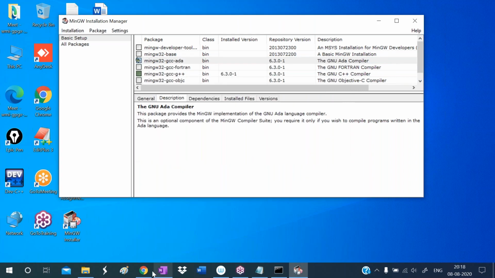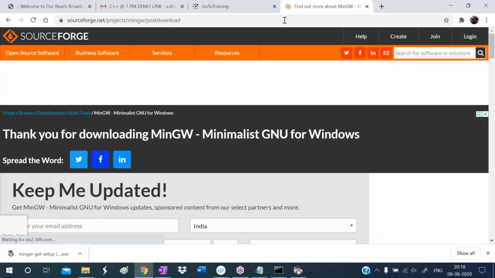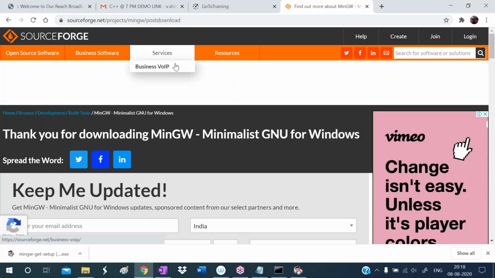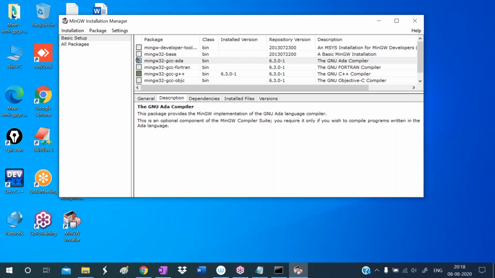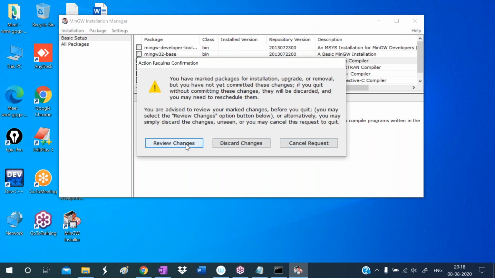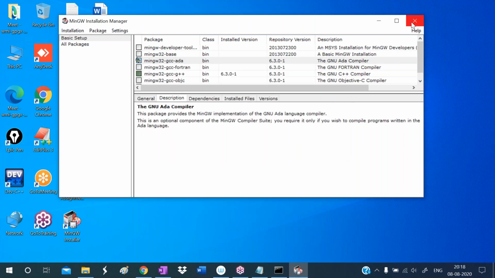Once again I'm repeating. From the SourceForge website, download the MinGW software. After that, whenever you are installing, you will get this window. In that, select basic setup. Then select GCC G++ here. Then close this window. That will display this dialog box to us. Click on review changes. Then the G++ compiler will be installed.